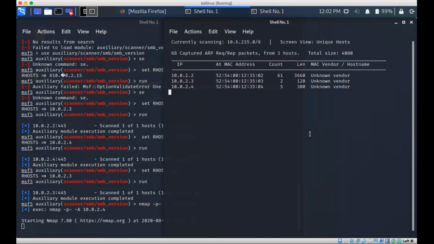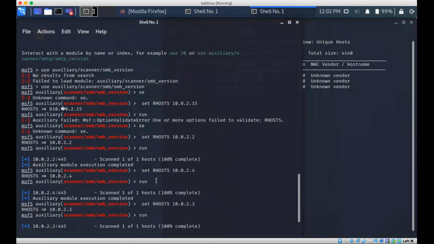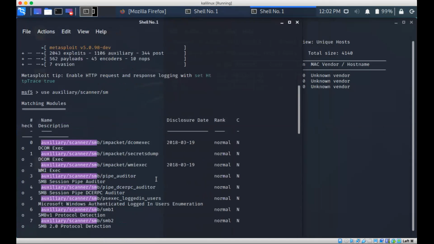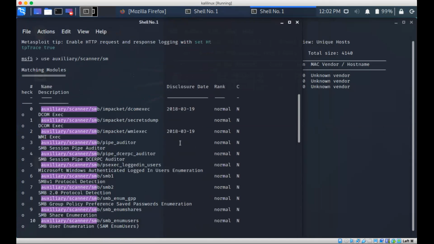It will take time. Okay, let it be done. Because see, when I tell you that, see how I'm getting it. It's showing me the rank.